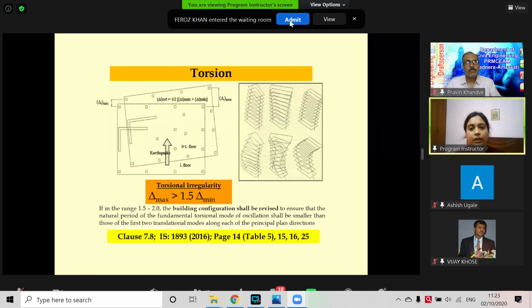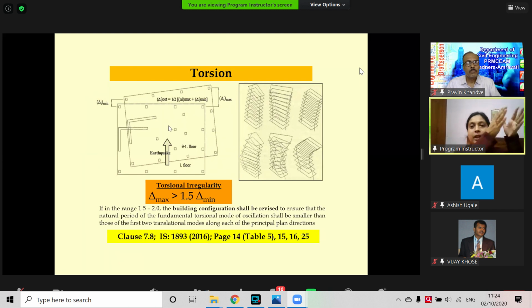Another problem, which I will not discuss in detail or we will run out of time, is torsion. When there is a very heavy load on one side, or the stiffness of one portion is very high on one side, that is not distributed. The center of stiffness and center of mass do not coincide, so there will be lateral displacement as well as a rotation. That is torsional irregularity.